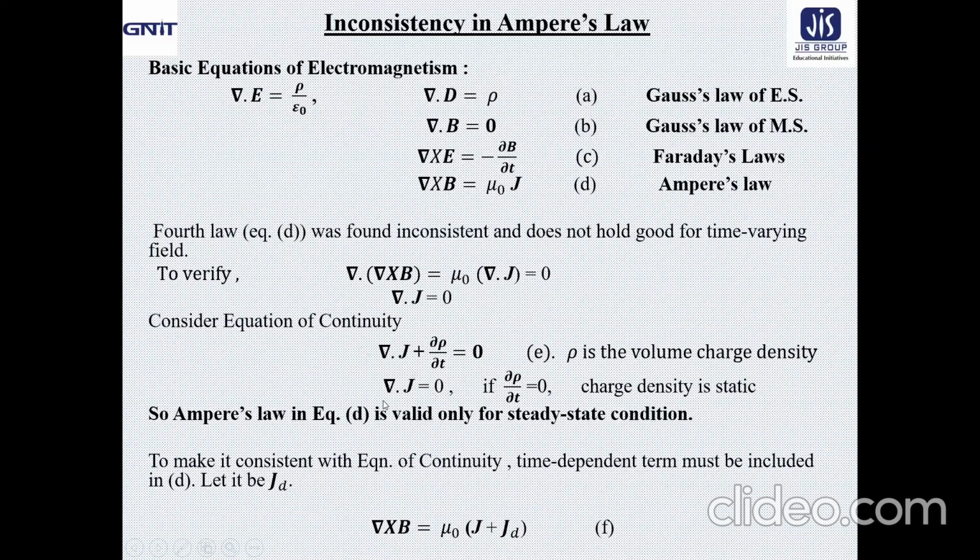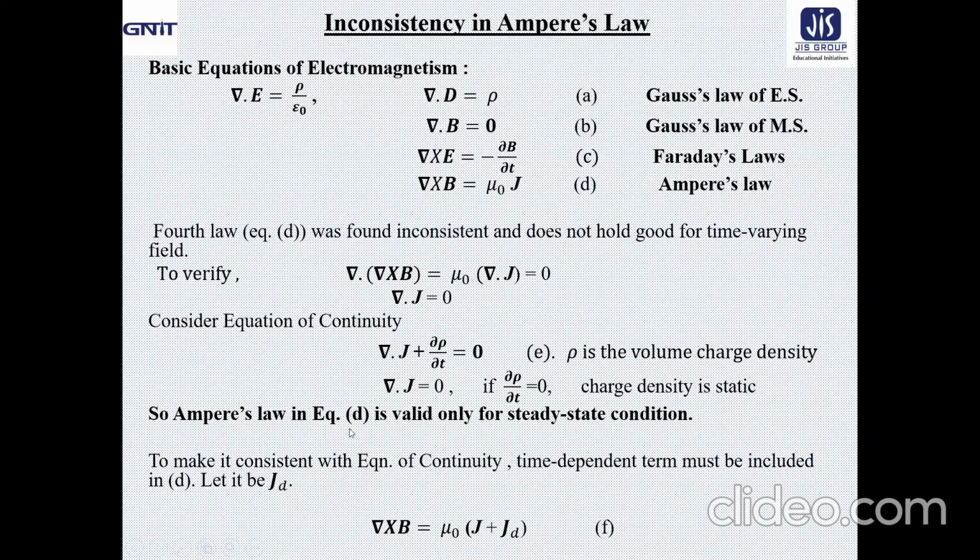Now, del dot J equal to 0 in the equation of continuity only if del rho by del t equal to 0. That means the charge density rho is constant. So Ampere's law in the present equation form is valid only for the steady state condition when rho is constant, not for time varying fields.